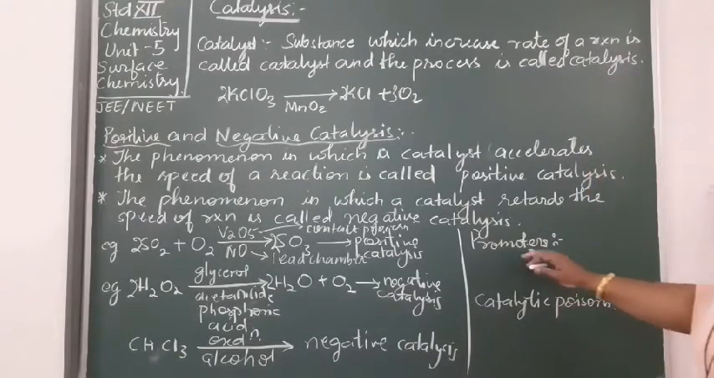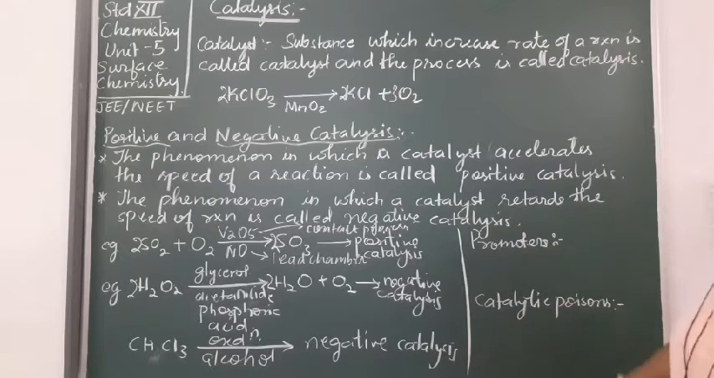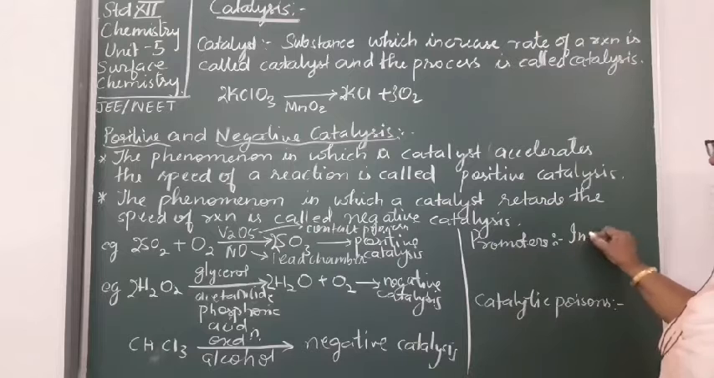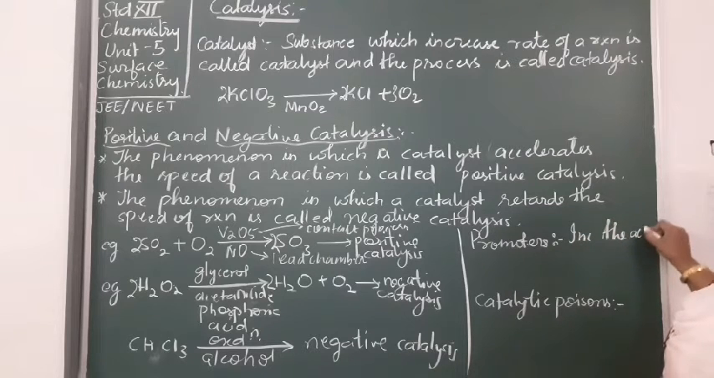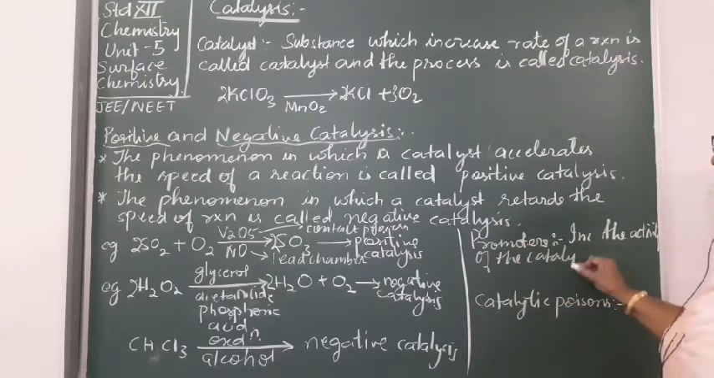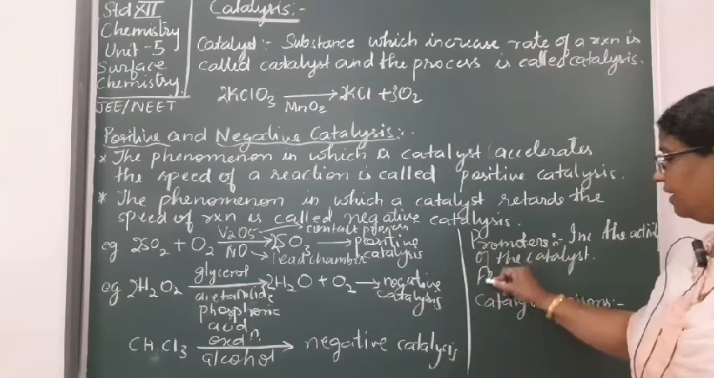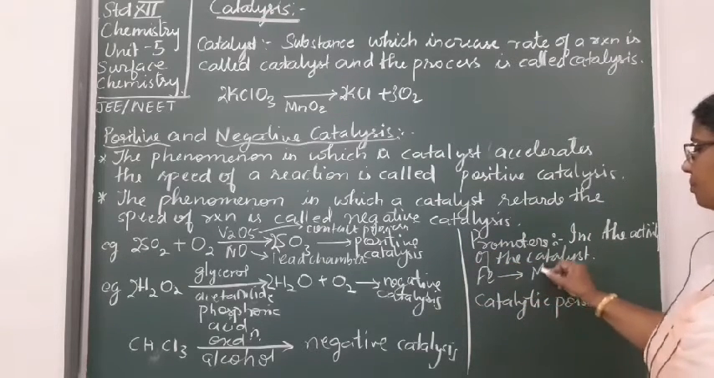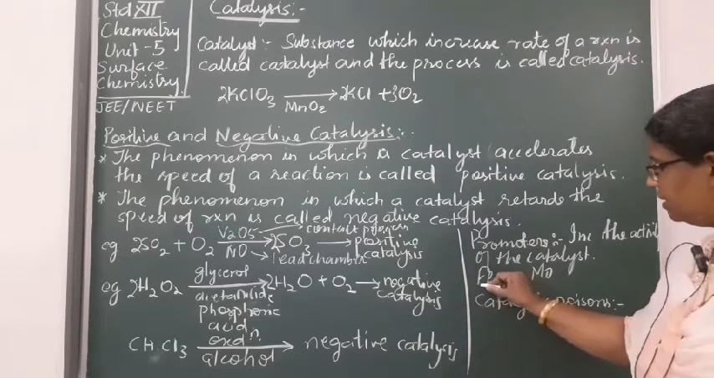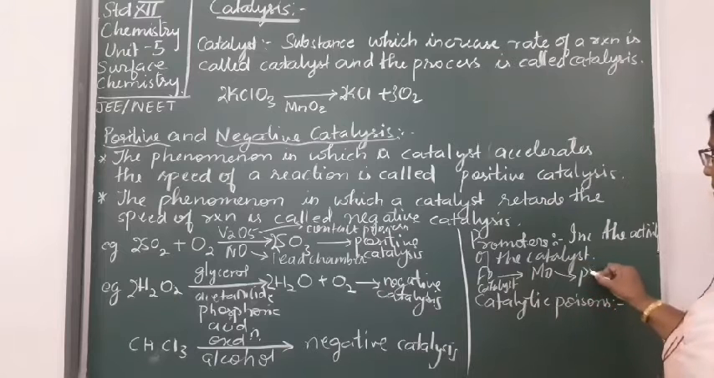ठीक है. Then coming to two other terms which you should be aware of, which are promoters. Promoters क्या होता है? It increases the activity of the catalyst. Okay, it makes the catalyst more efficient. जैसे Fe का promoter होगा molybdenum. Fe is the catalyst and Mo is the promoter.